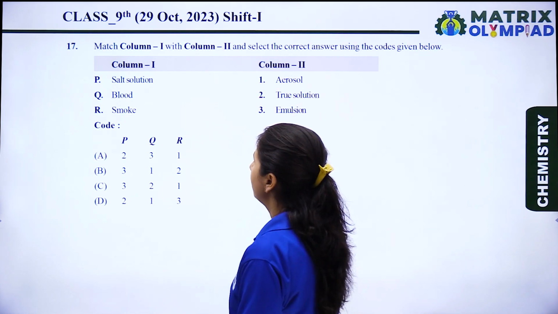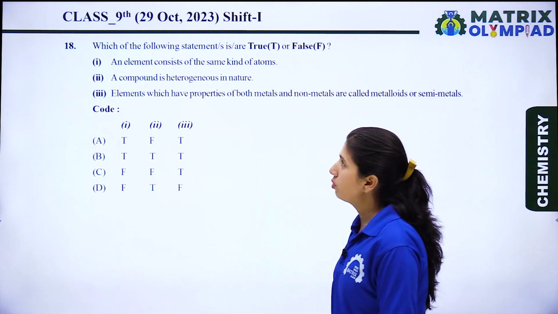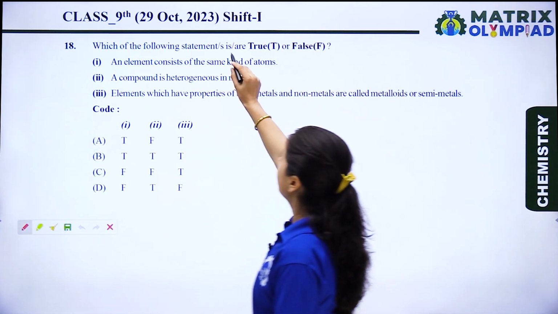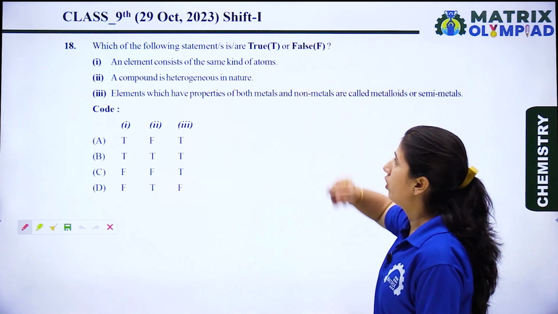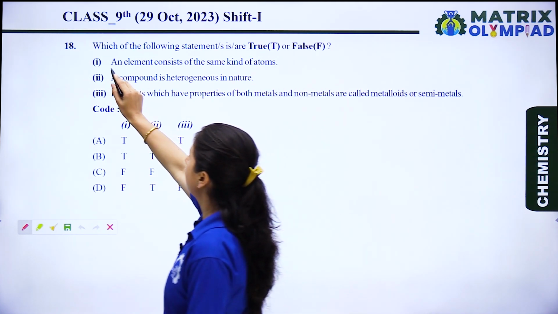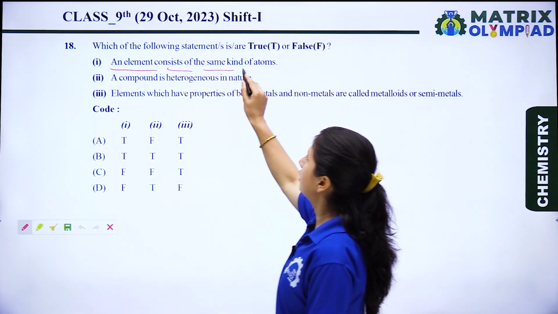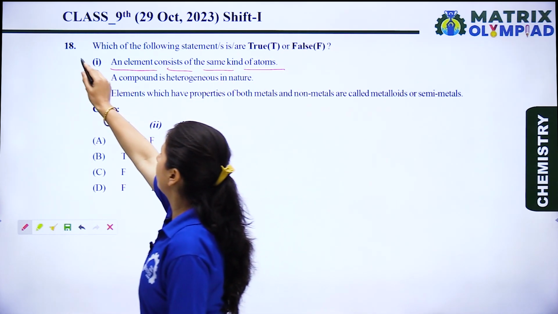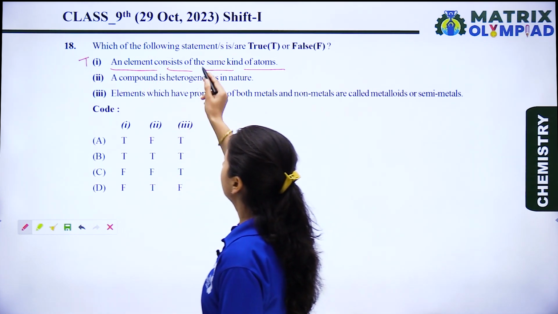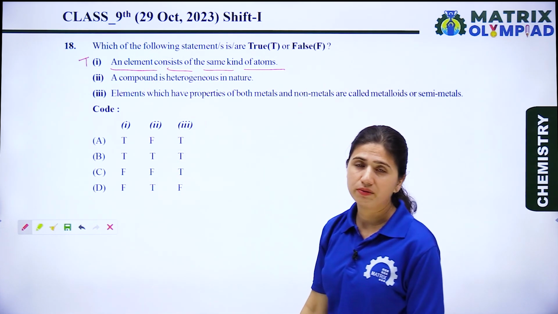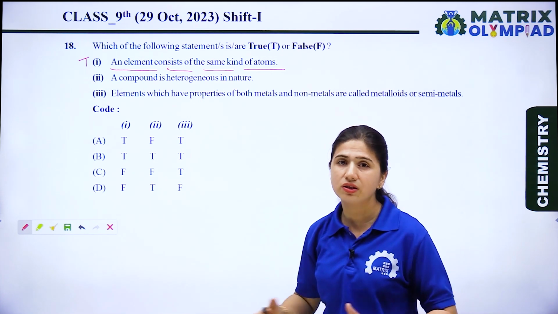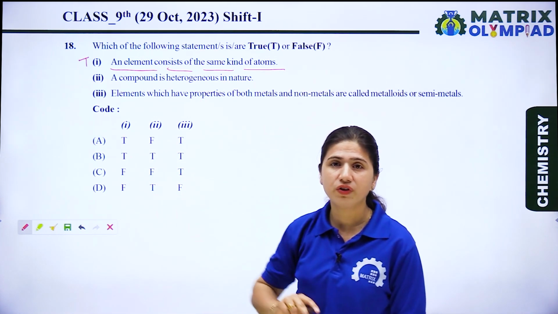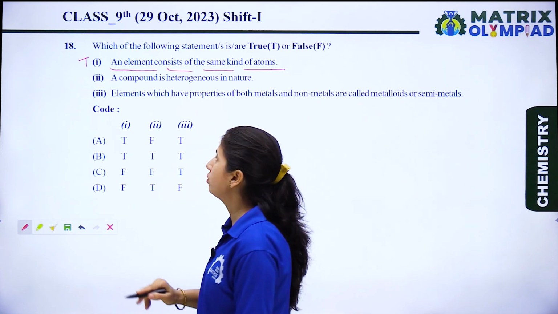Now let's see the next question. The next question is, which of the following statements is or are true or false? First is, an element consists of the same kind of atoms. It is a right statement. We know that an element consists of the same kind of atoms. When an element is formed, it consists of the same type of atoms. So the first option is the right statement or true statement.